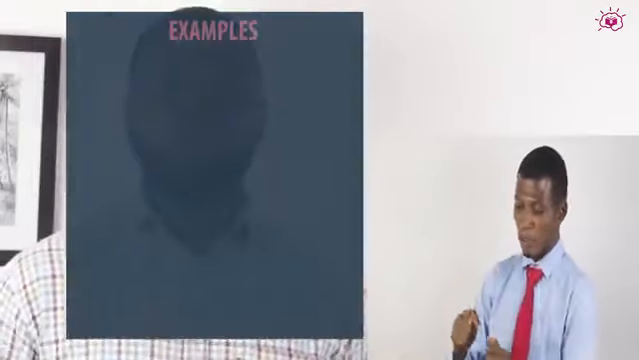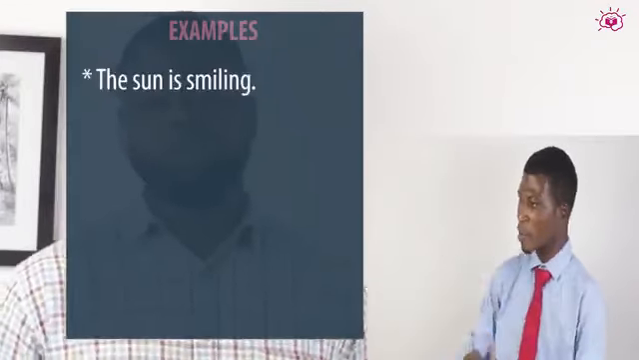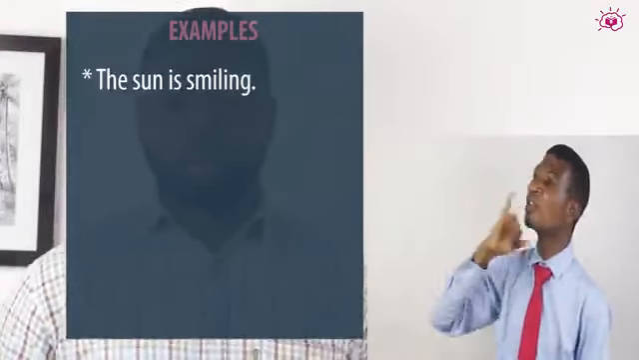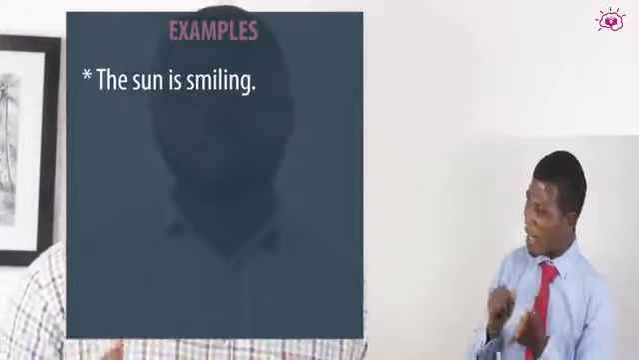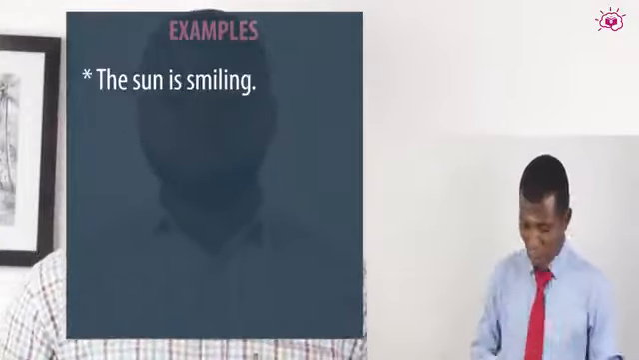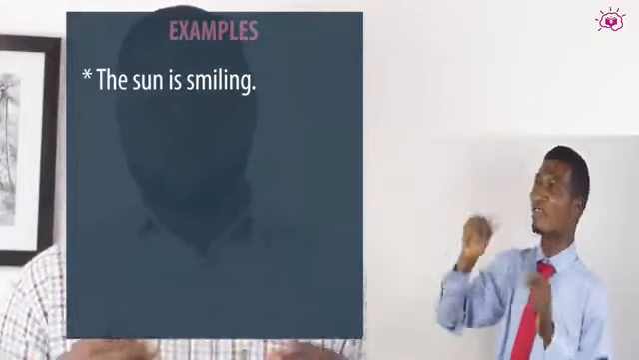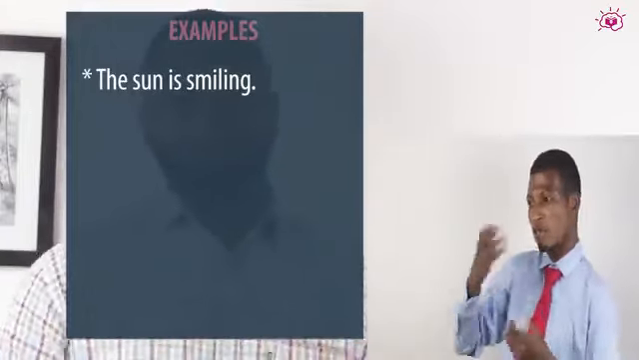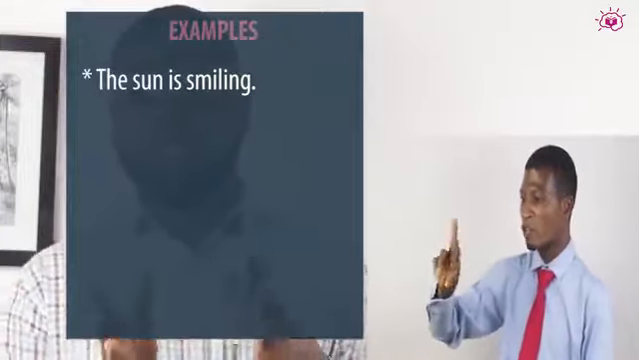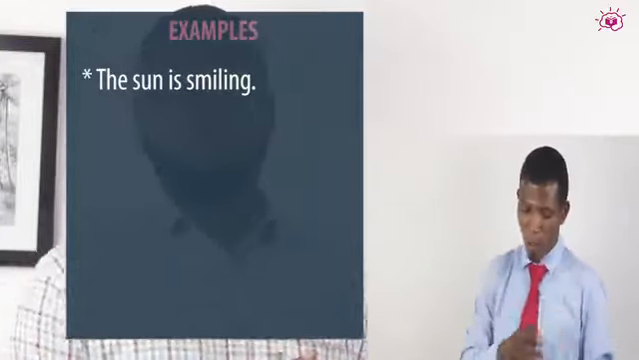So, for instance, you could have an expression that says the sun is smiling. Now, the ability to smile is one that belongs to humans, and so the sun, as a non-living thing, cannot smile. So, the expression there is a personified one. That is, you're giving the attribute of a human being to a sun.